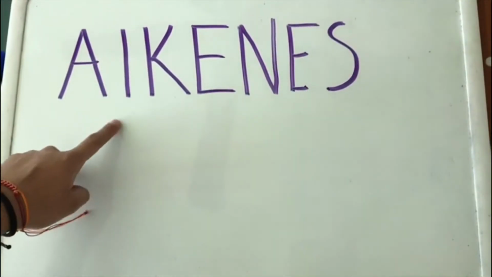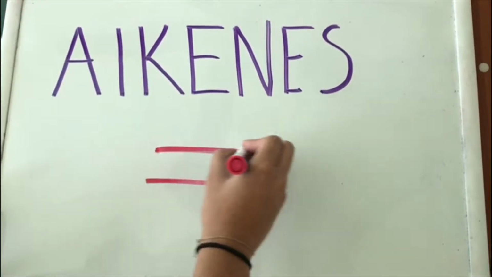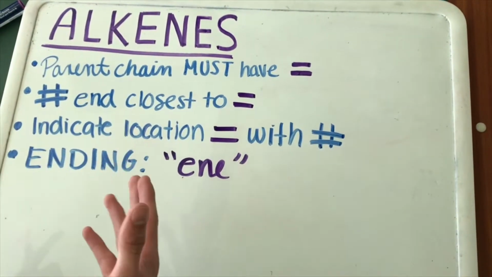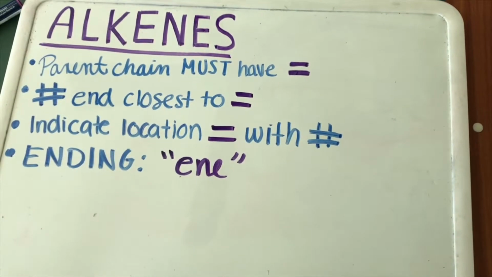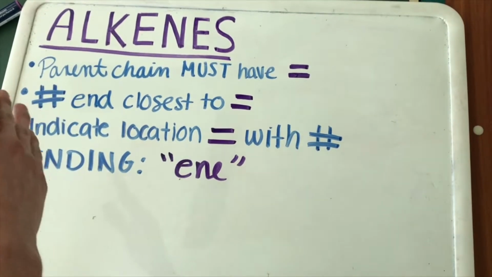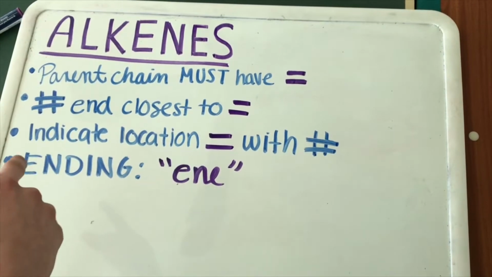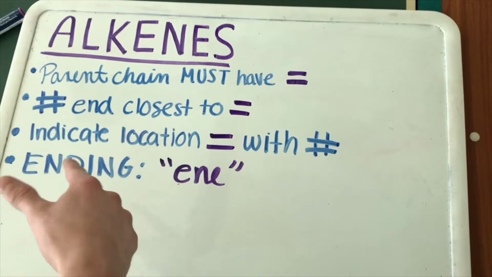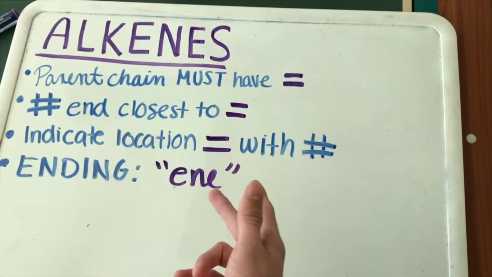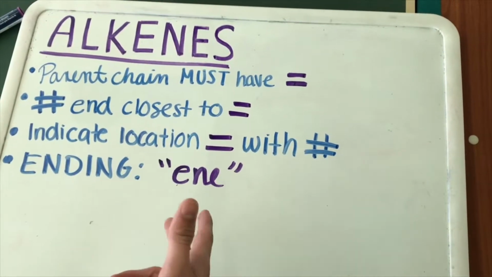Alkenes. Alkenes are hydrocarbons that contain a double bond, and they have the ending ene. The IUPAC rules for naming alkenes are similar to the ones used in alkanes, but with minimal changes. The differences are that the parent chain must have the double bond. The numbering starts from the end closest to the double bond. You must indicate the location of the double bond with a number, and the ending is ene.